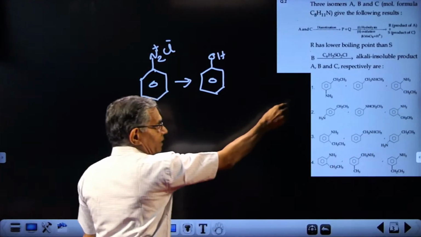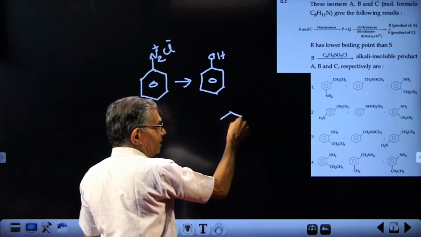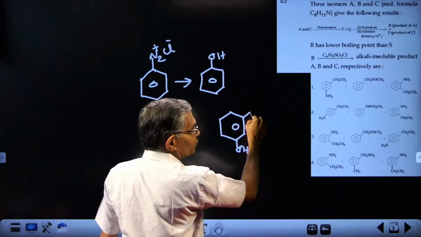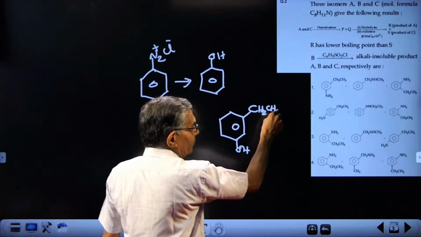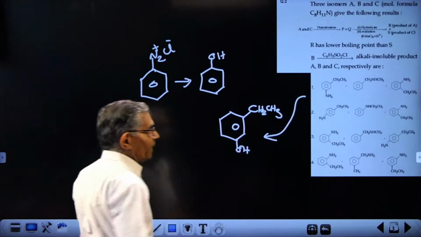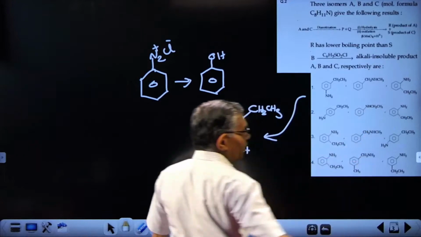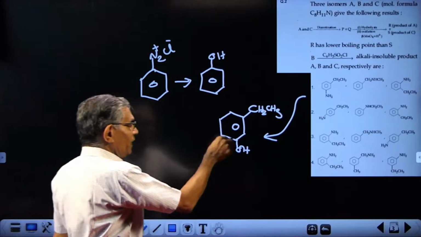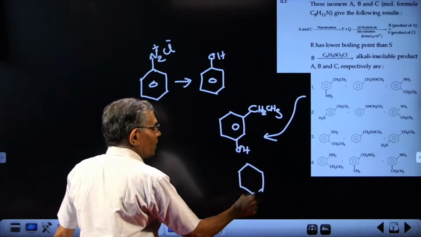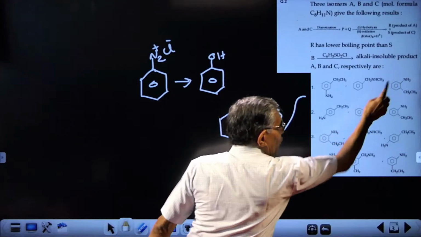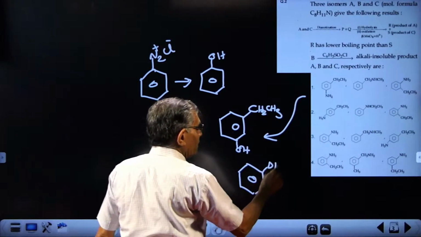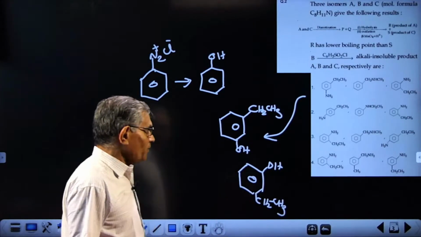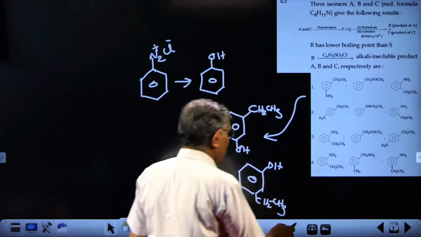First one will be, if this is the answer, you are getting a product with the structure phenolic group at this position, and this will be CH2CH3. This is the compound obtained from this one. And the last compound will be, here OH will be ortho with respect to the substituent CH2CH3. So in this case, the product will be OH at the position here, and this will be the CH2CH3. So effectively, you are getting one product which is, oh, is it ortho? It should be ortho.